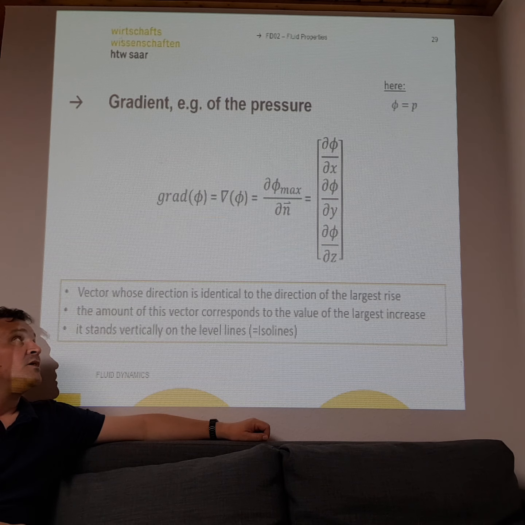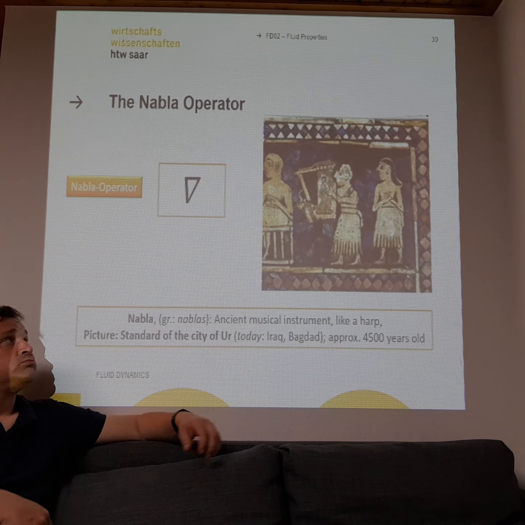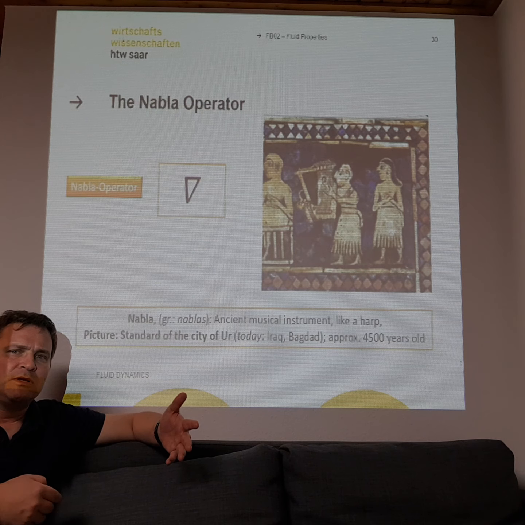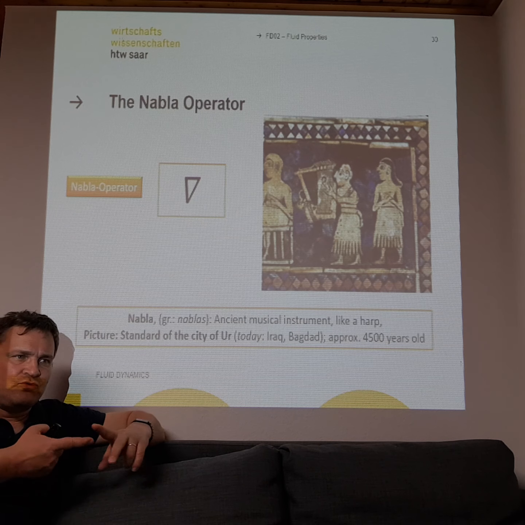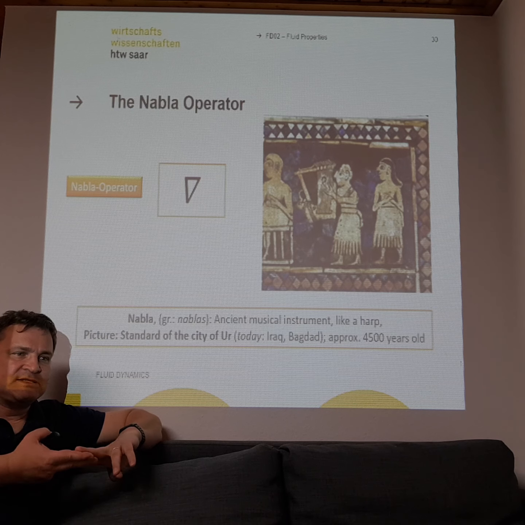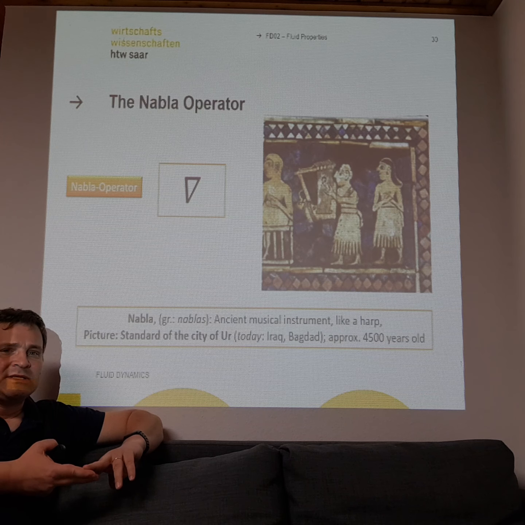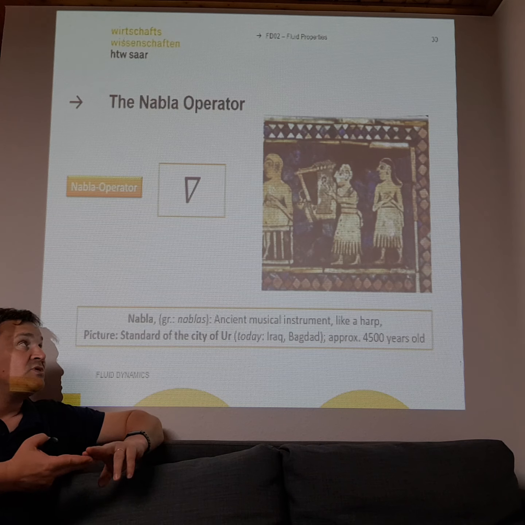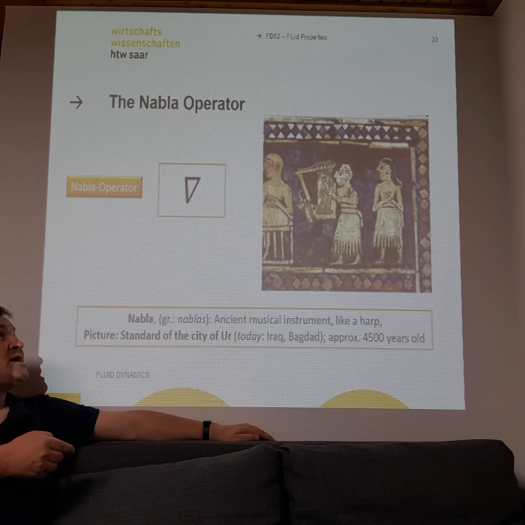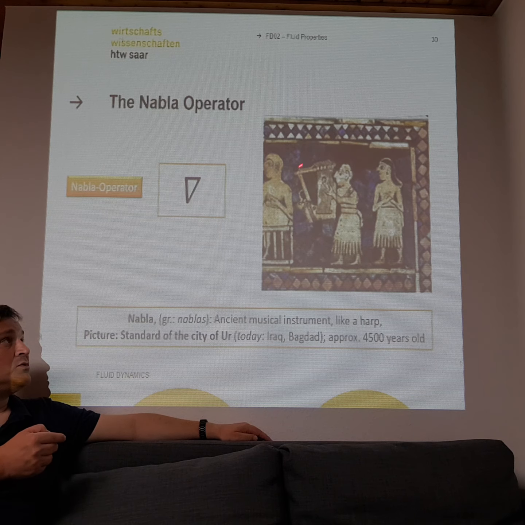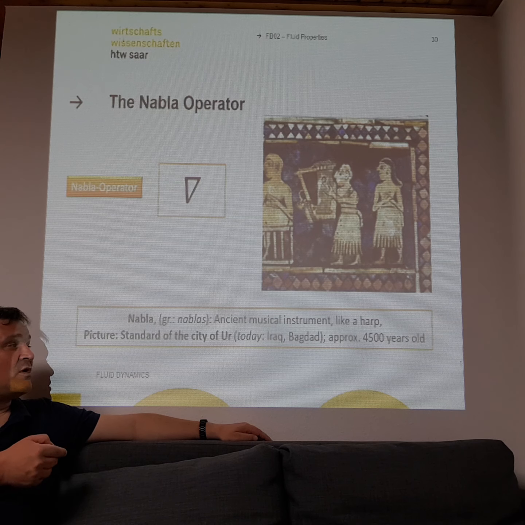And you might wonder, where does it come from? You know, the delta was a Greek letter. It comes from Greek. And this nabla symbol is much older than our delta symbol. It looks the same, just turned around, but it's a much older symbol, and it was also known in former times.